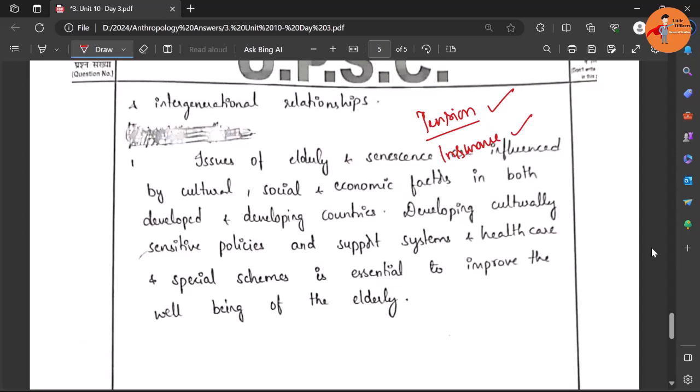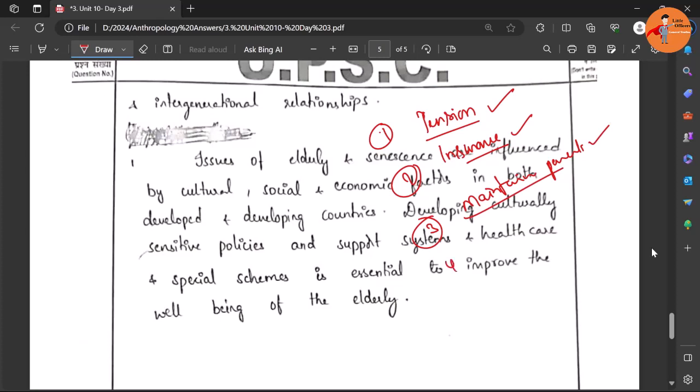This will take care of the medical expenses and all. Then the third one is assistance to them. There is an act in India, the Maintenance of Parents Act, where the children have to mandatorily provide certain financial assistance to the parents for their maintenance. So this is another one.